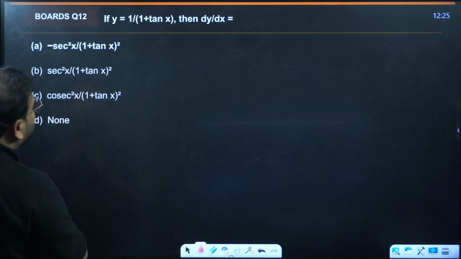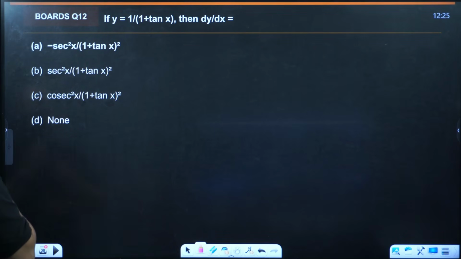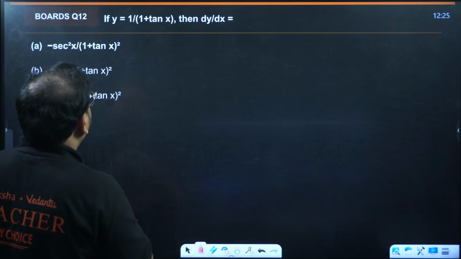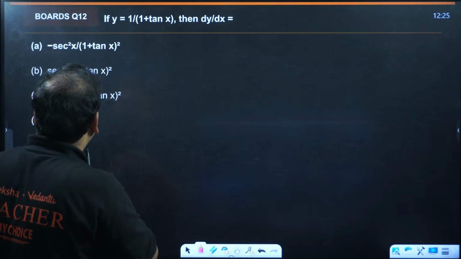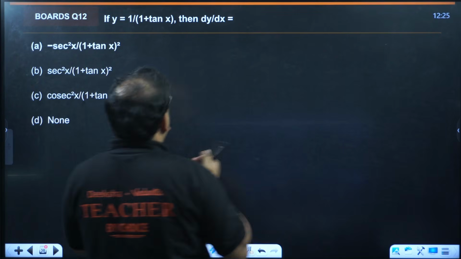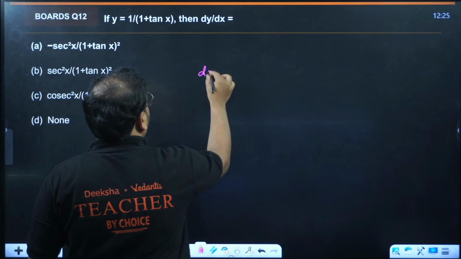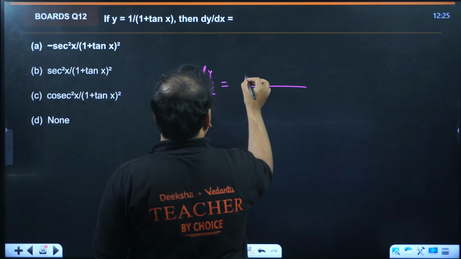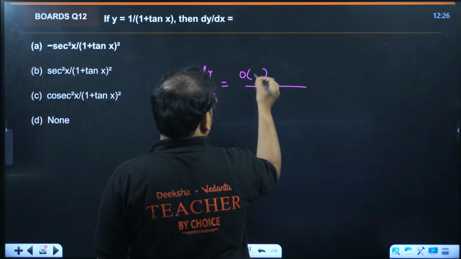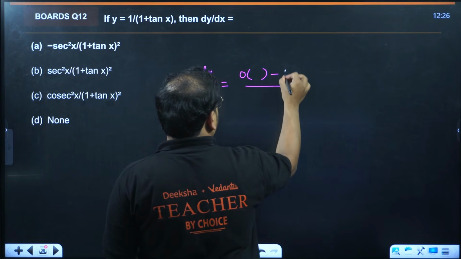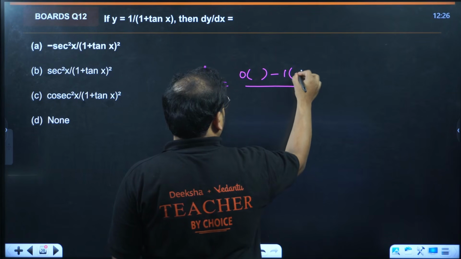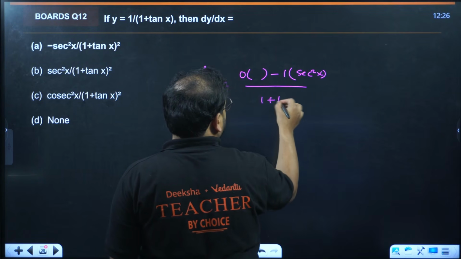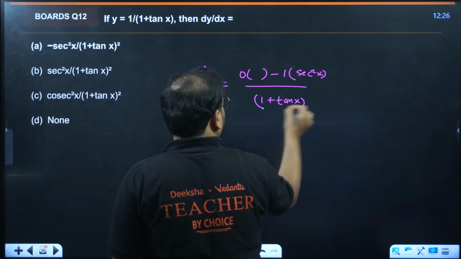1 upon 1 plus tan x, and I'm looking for the derivative of this. I want to differentiate it, so I'll need to use the quotient rule. 1 differentiates to 0, so whatever it is multiplies by nothing. Minus, keep 1 as it is, and differentiate 1 plus tan x, which gives sec square x, over 1 plus tan x the whole square.